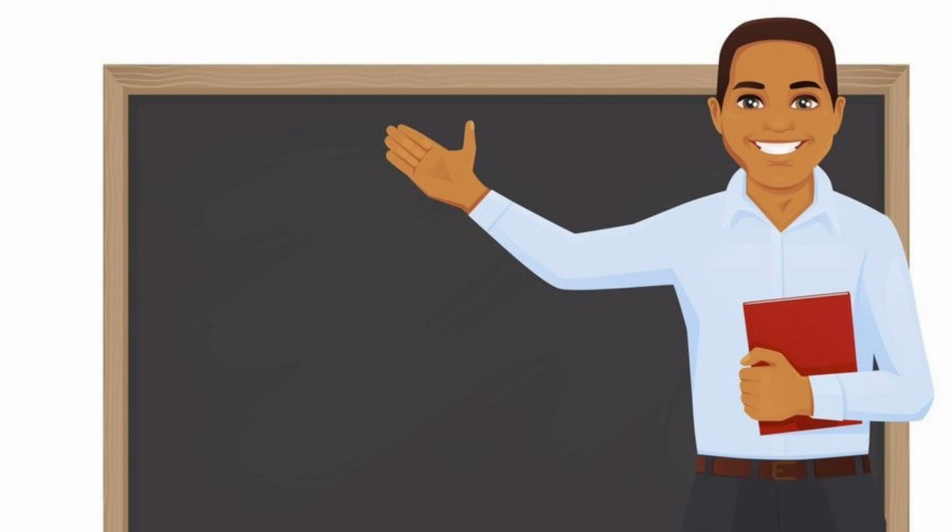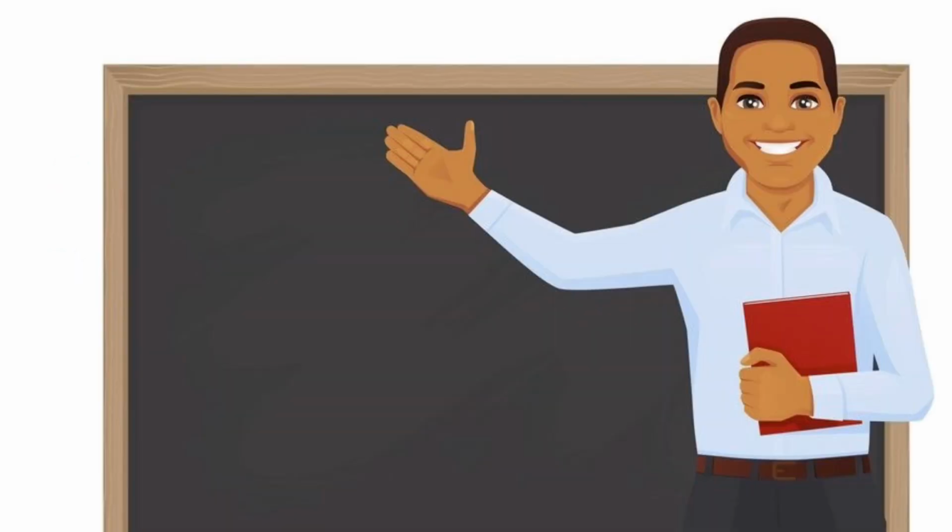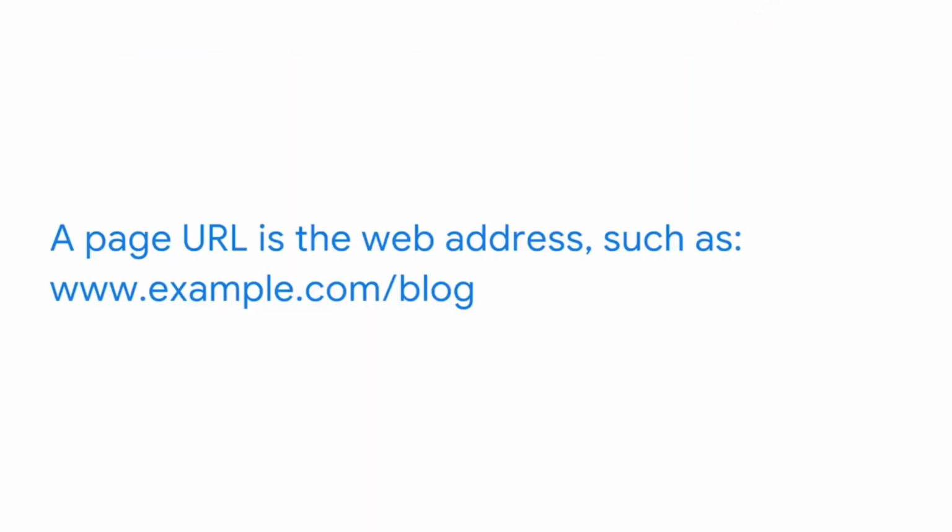Let's discuss the processes Google uses to organize information online: crawling, indexing, and serving. The first step the Google search engine takes is crawling, which is the process of finding new and updated web pages. Google explores the internet with automated programs called crawlers. These crawlers find new and updated web pages. And once the crawlers discover a new or updated web page, Google then stores these page URLs in a big list to review later.